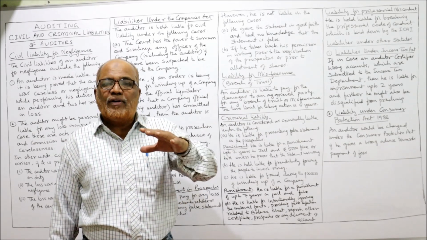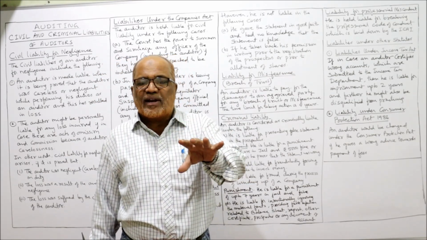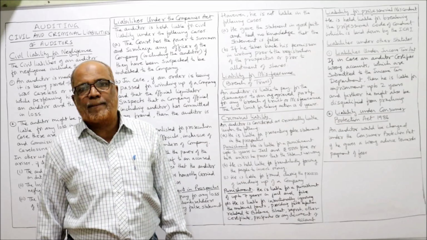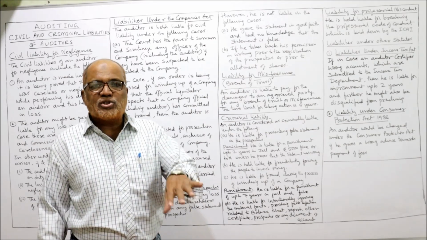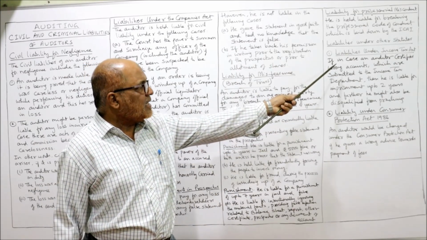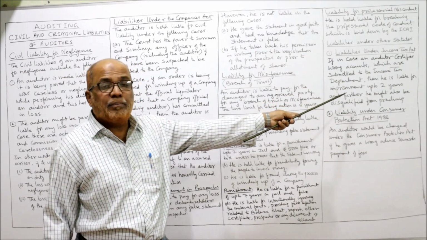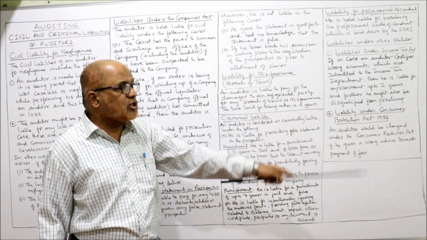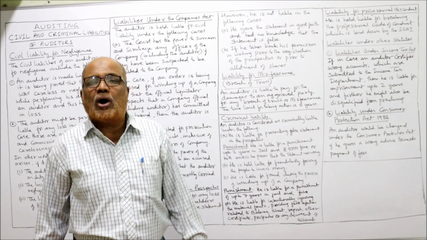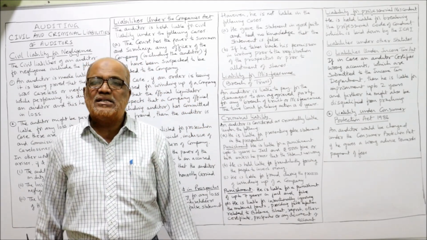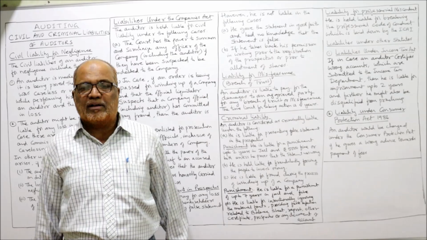If there is fraud, if wrong financial statements are prepared and certified by the auditor and submitted to the Income Tax Department, in that case the Income Tax Department can prosecute the auditor. If the auditor certifies wrong accounts submitted to the Income Tax Department, he is liable for imprisonment up to 2 years and he might also be disqualified from practicing. That is also a criminal liability.